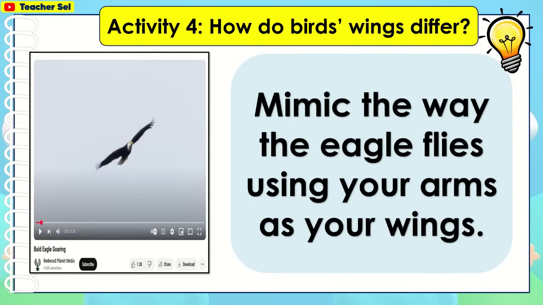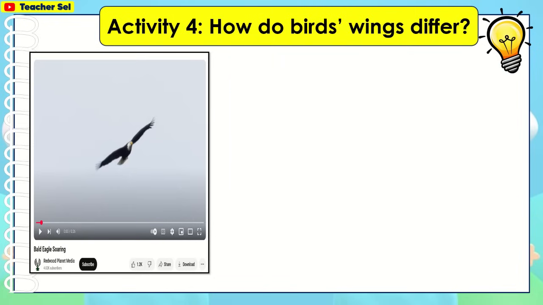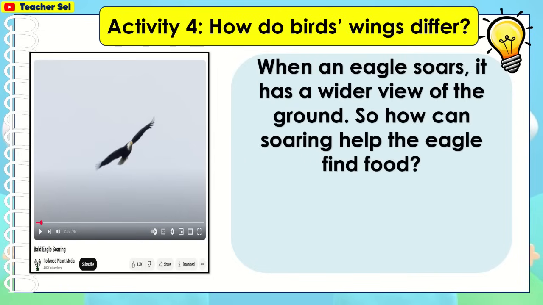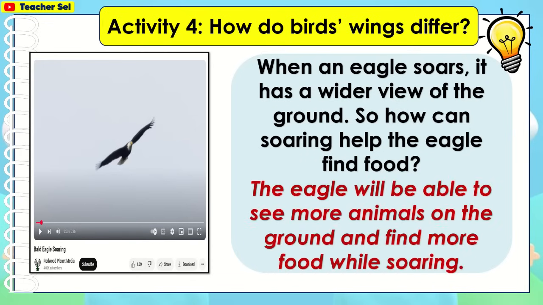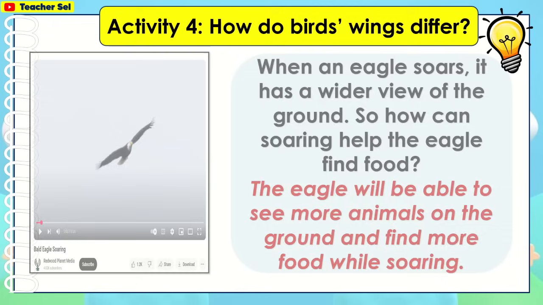Mimic the way the eagle flies using your arms as your wings. When an eagle soars, it has a wider view of the ground. So how can soaring help the eagle find food? The eagle will be able to see more animals on the ground and find more food while soaring.